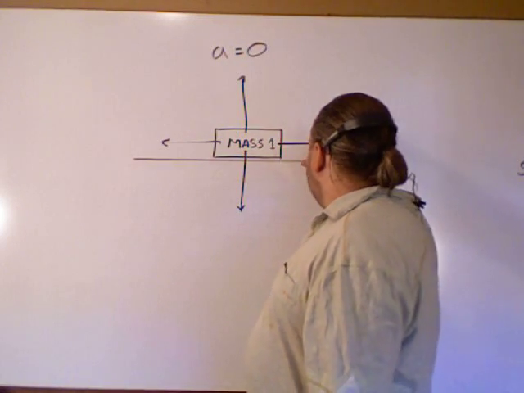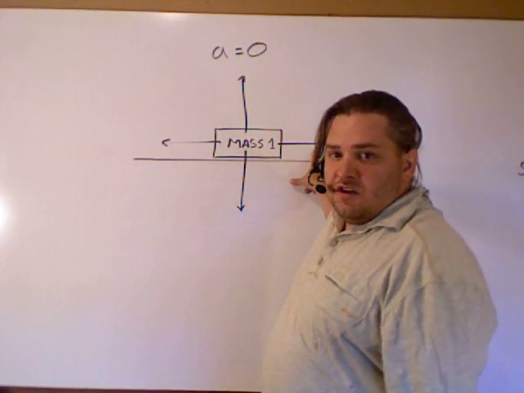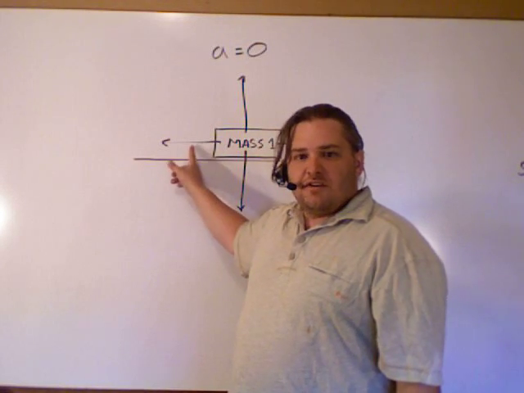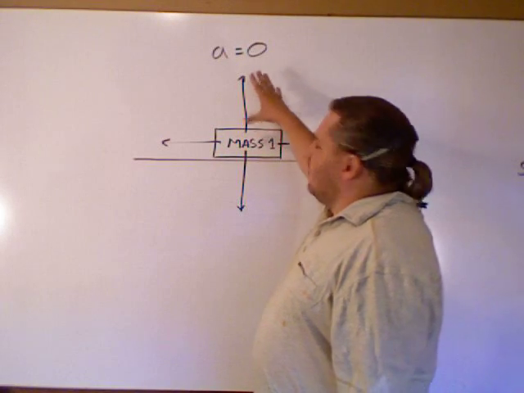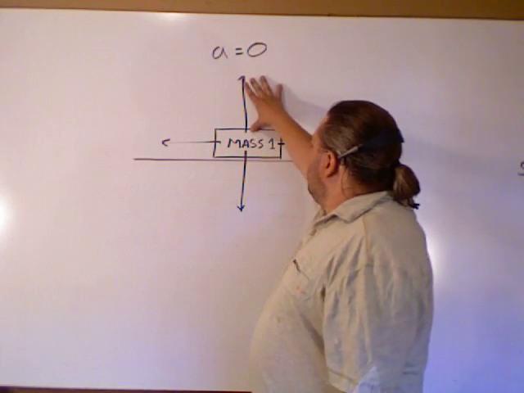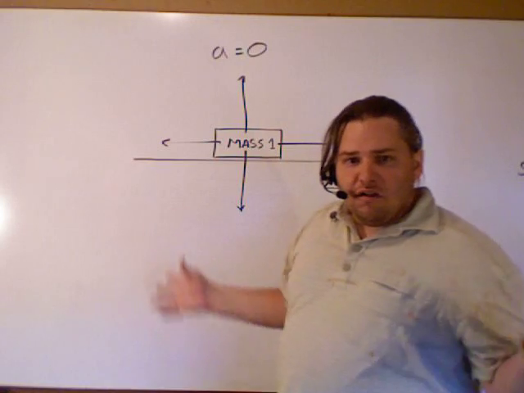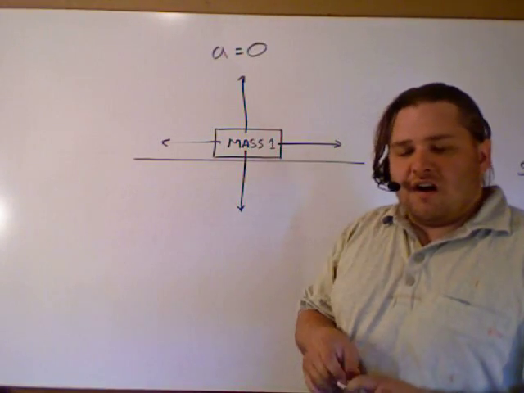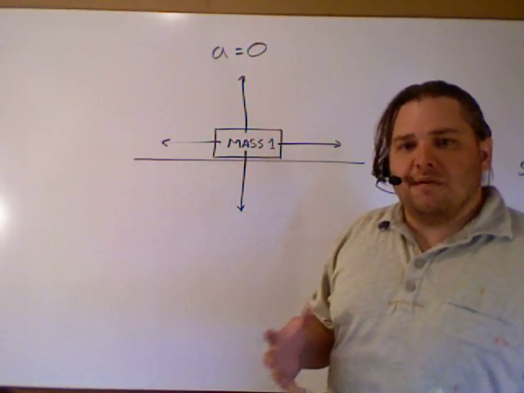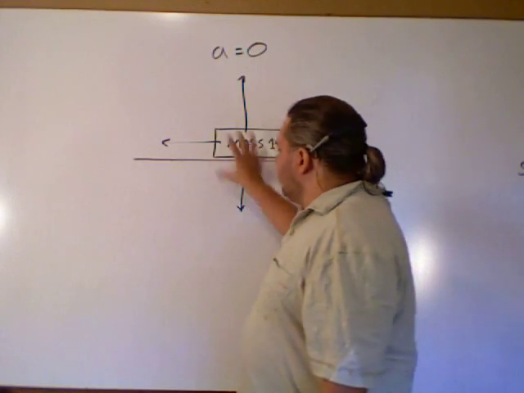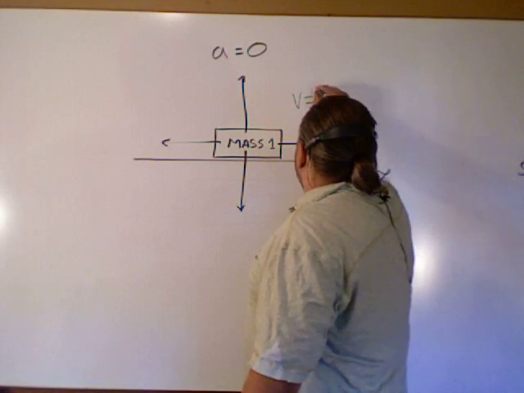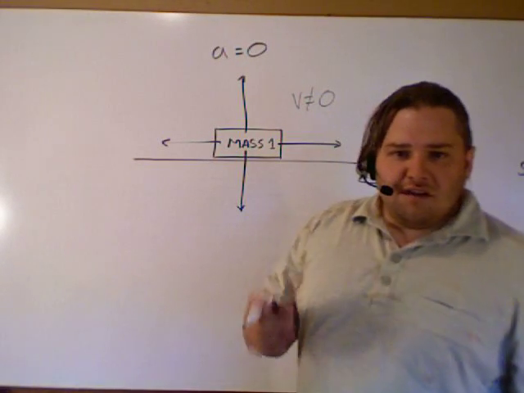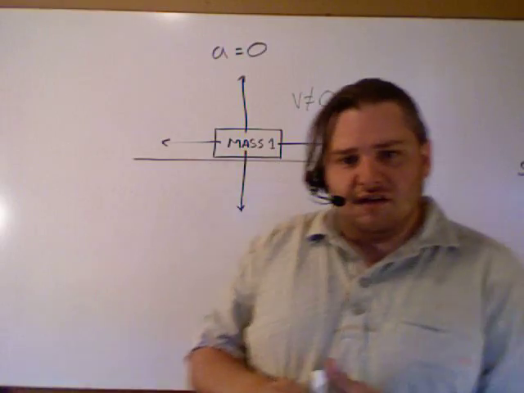So that would be like the applied force of the engine on the car, the air drag, and some friction with the road, but that's not there. Well, I mean, drag is basically friction. My normal and my weight, they're all in balance, but it doesn't mean that the car is stationary. It can still be moving. So they're all in balance with each other. Acceleration is equal to zero, but that doesn't mean that the velocity is equal to zero. It just means that the velocity is constant. Okay?